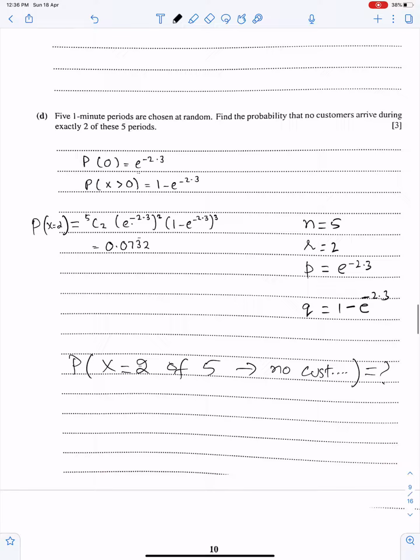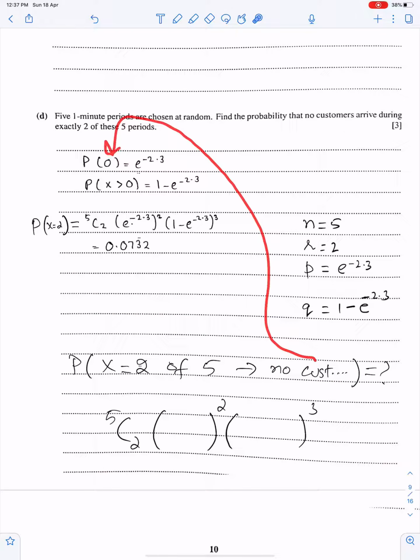You have to solve this question through binomial. It should be 5C2 p power 2 q power 3. Now this information will help you to find p, no customers. So no customers is here, 0, none, and none means e power minus lambda.